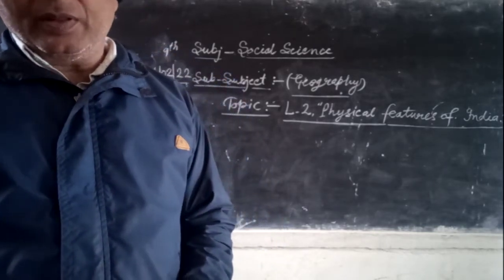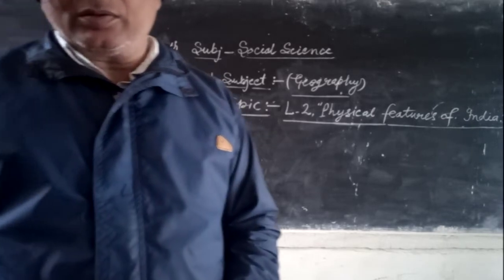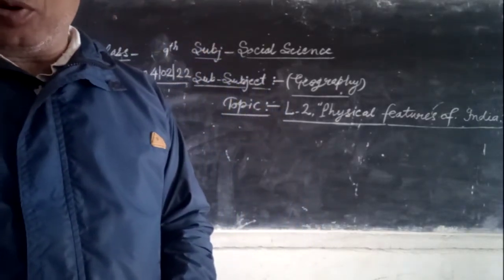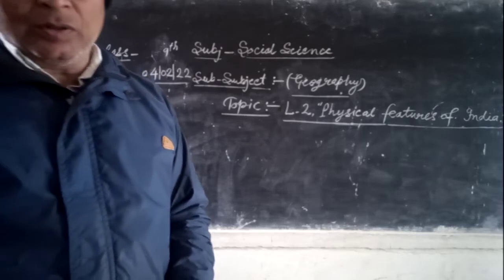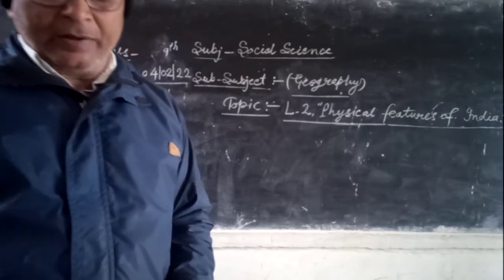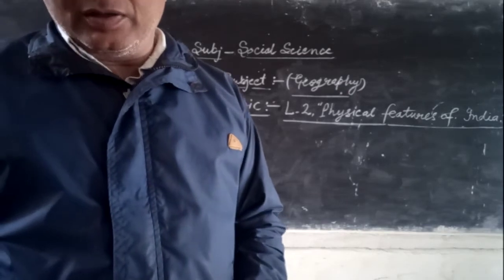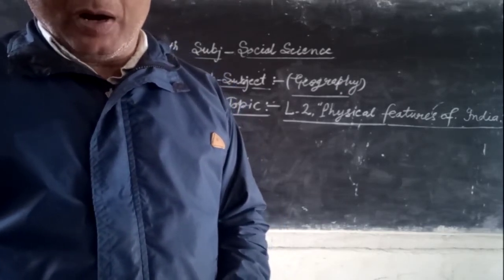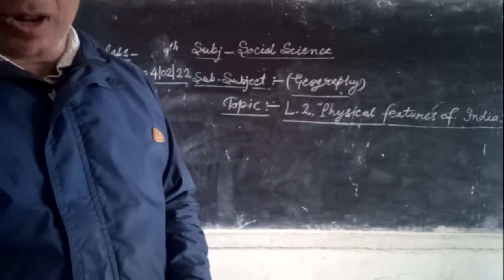The coastal plain along the Bay of Bengal is broader in comparison to the western coastal plain. This plain includes the fertile deltas of the Mahanadi, Godavari, Krishna and Kaveri.